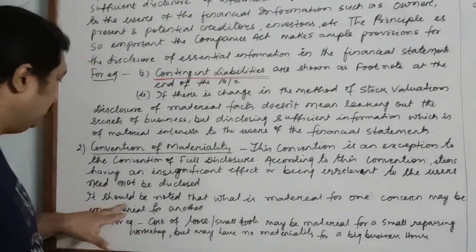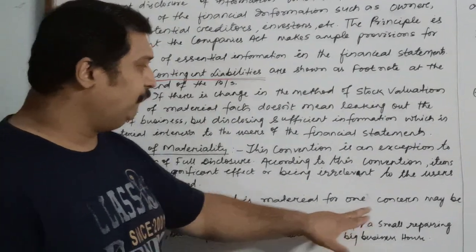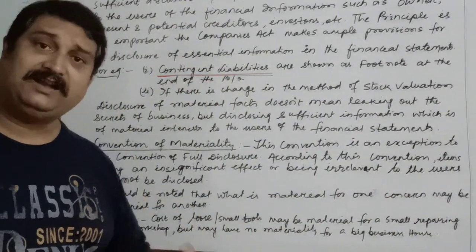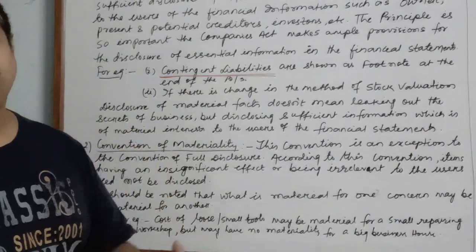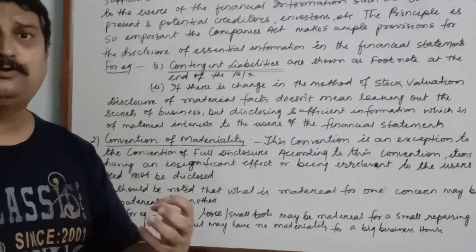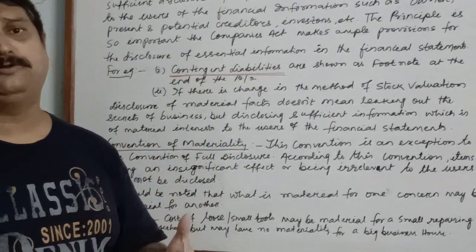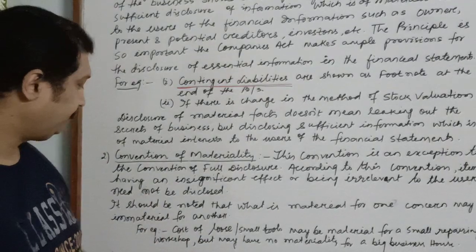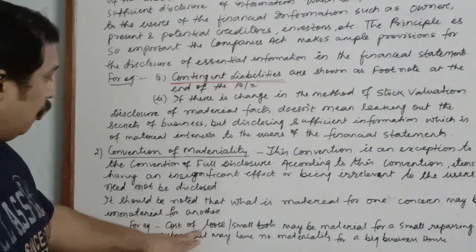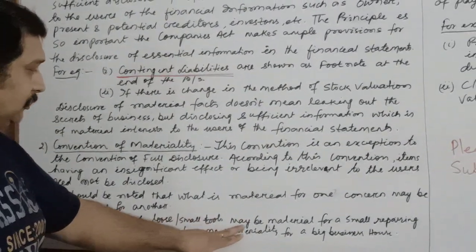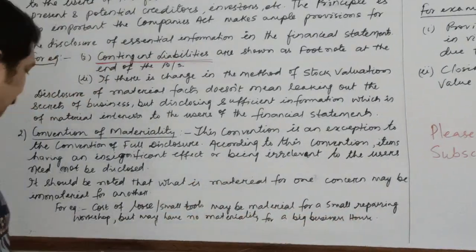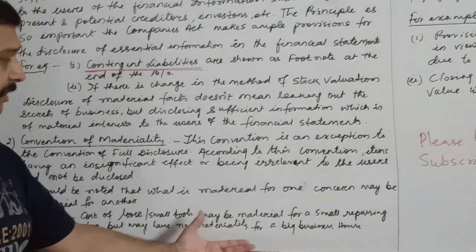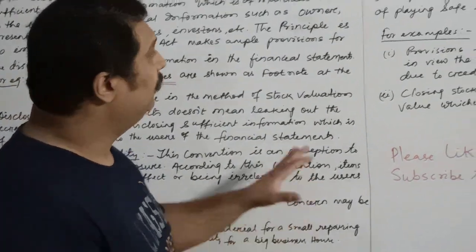It should be noted that what is material for one concern may be immaterial for another, and that is why only the information which is related to a particular group of users must be given to them. All information should not be disclosed to everyone. For example, the cost of loose tools or small tools may be material for small repairing workshops, but it may be immaterial for a big business house.